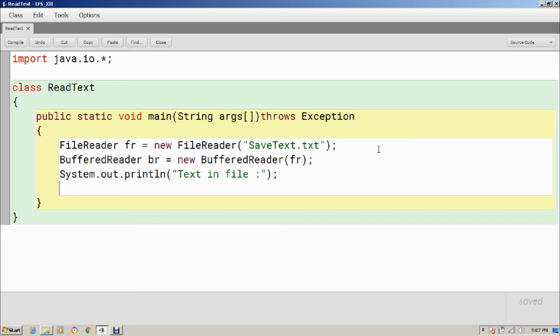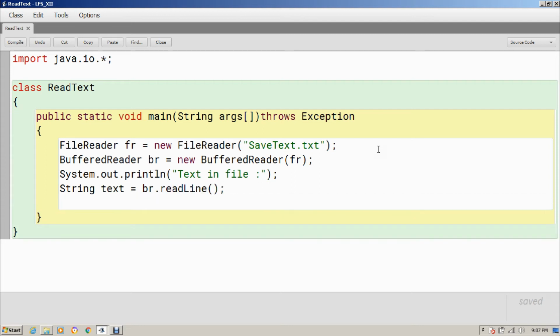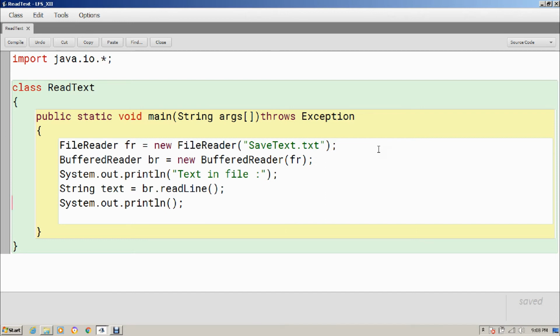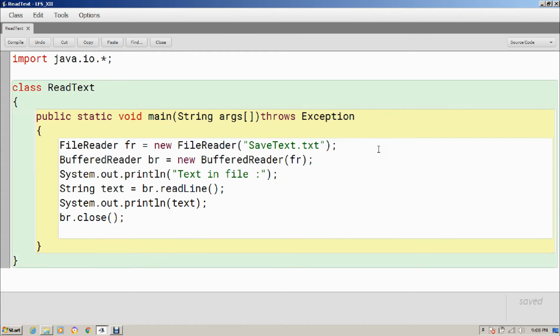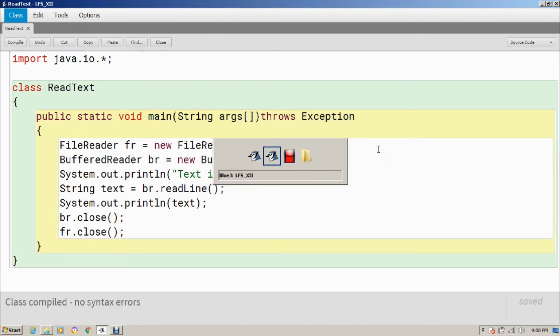Now a buffered reader can read, and I am storing it in a text. So String text is equal to br.readLine(). And I will print this text. So let's see what's the output of it. And one more thing, I will close these references, br and fr. So br.close() and definitely fr.close(). So let's see whether it is printing the content from the file.